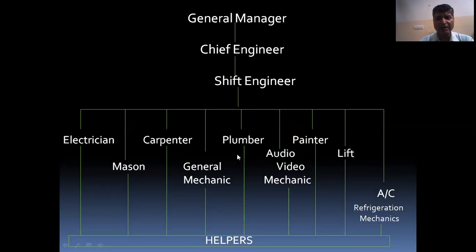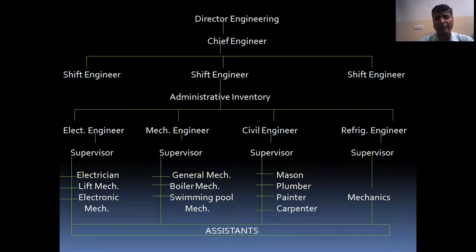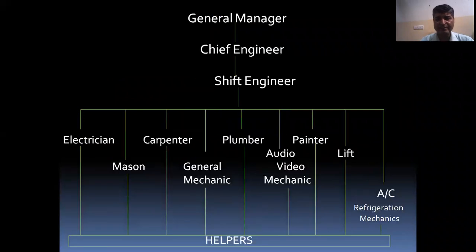Then plumber, who will be responsible for all the fittings, the water fittings. Then audio video mechanic will be responsible for computers, laptops, etc. Then painter will be responsible for all painting works.